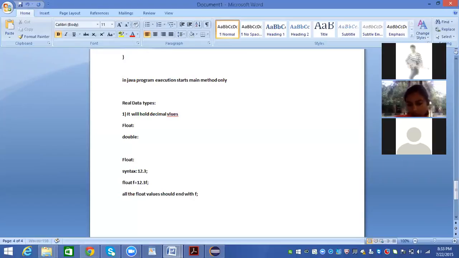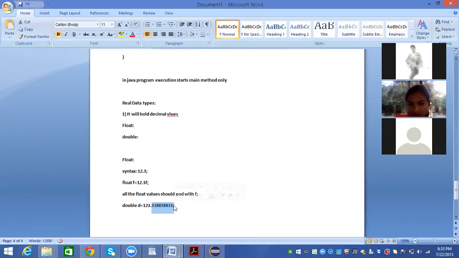This is the syntax. Similarly, we have double d equal to 123 point some range, because after the decimal point, float has some limitations. It can hold up to 8 or 9 digits, I'm not sure in Java 8. And double can hold more than 8. This double can hold more decimal values.